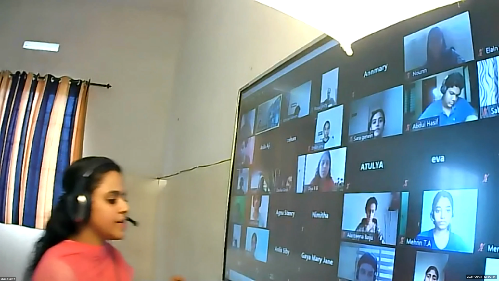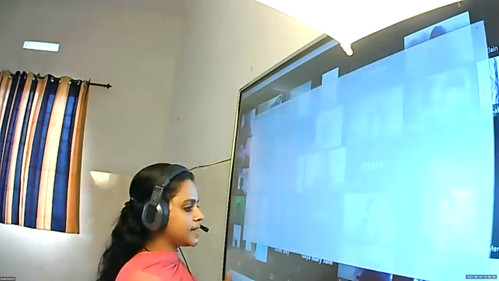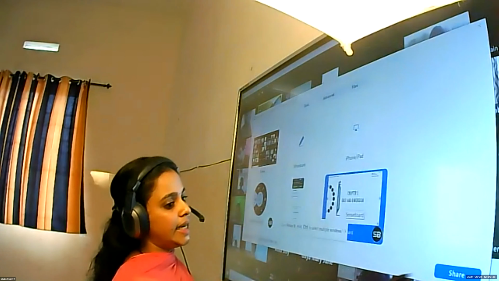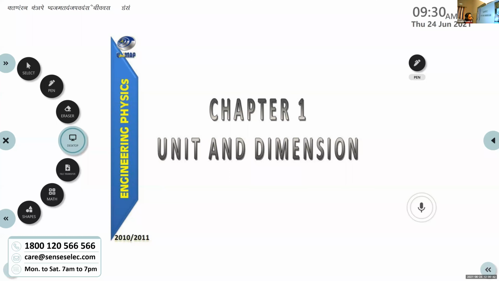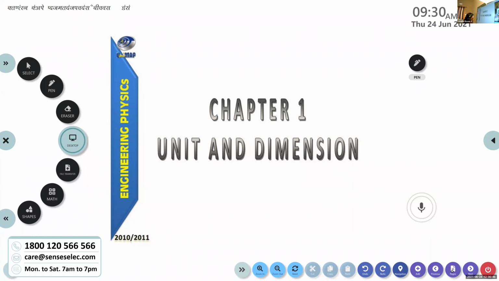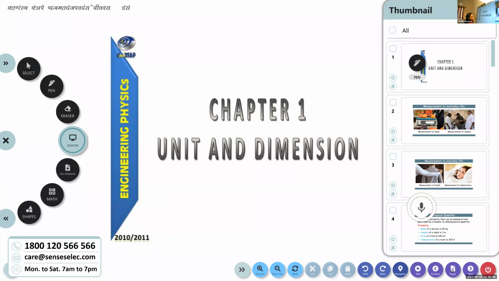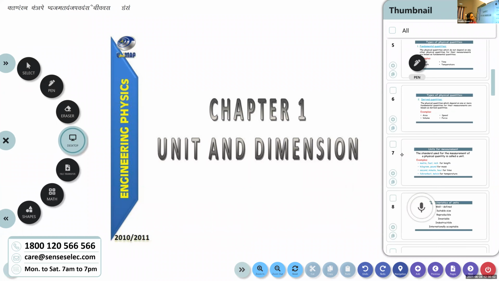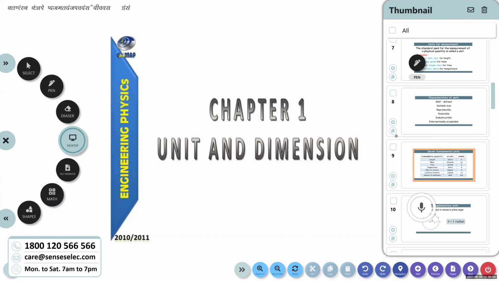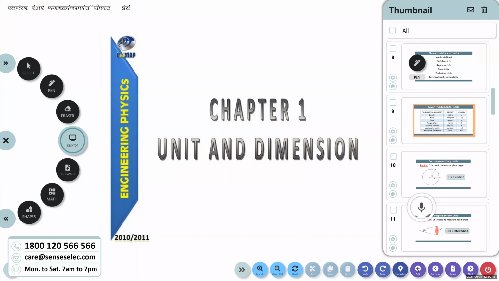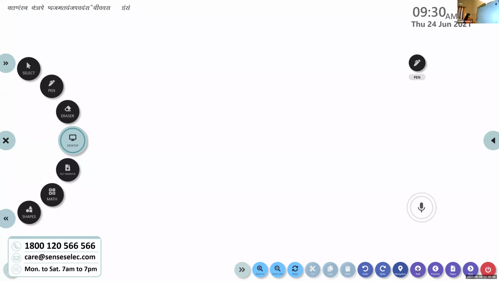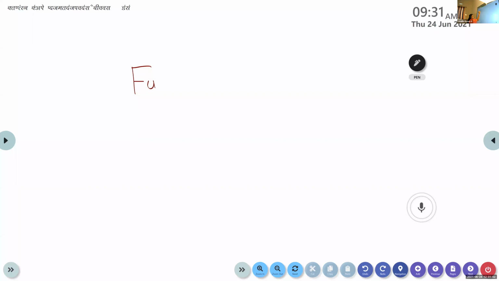Okay. So once again, we can go through these fundamental quantities in detail. Because in physics, we have only 7 fundamental quantities. That is what we are going to discuss today. So once again, we can discuss the fundamental quantities.